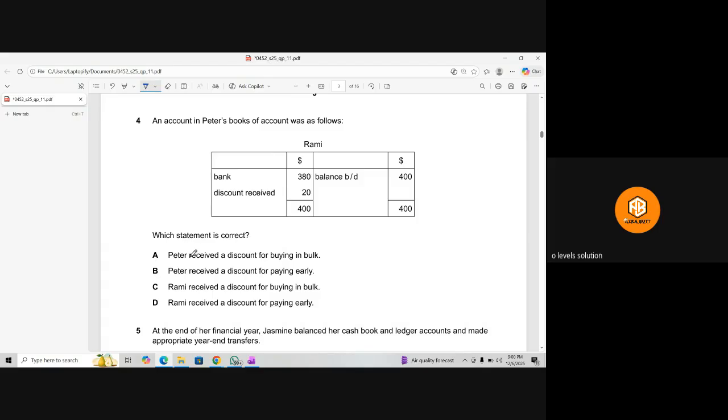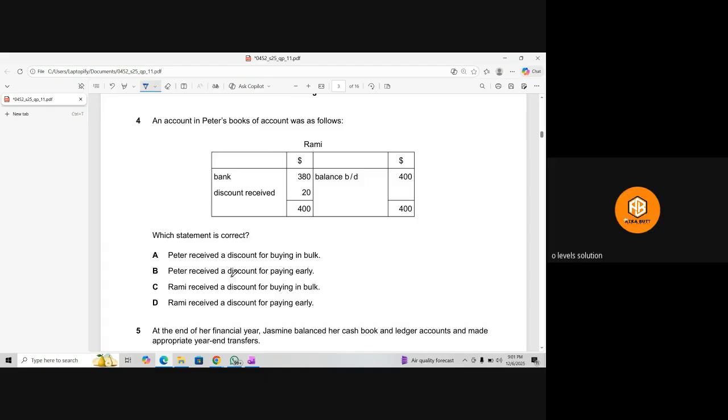Peter received a discount for buying in bulk. Remember that whenever we purchase something from a supplier in bulk, we receive a trade discount, and trade discount we don't need to record in the ledgers, and not even in the prime books. So this option is not the right option.